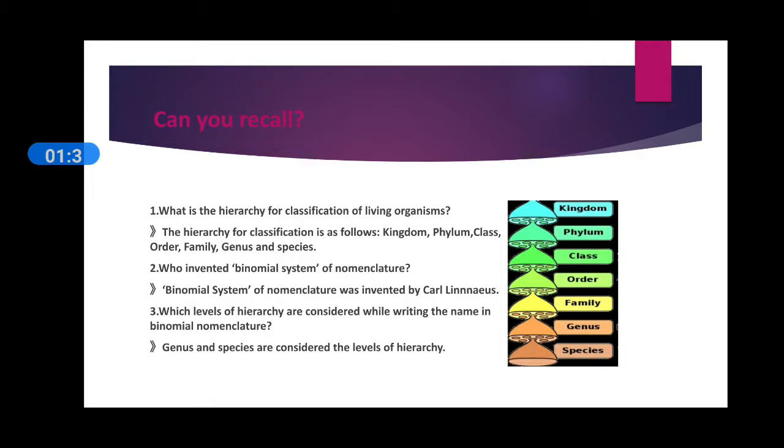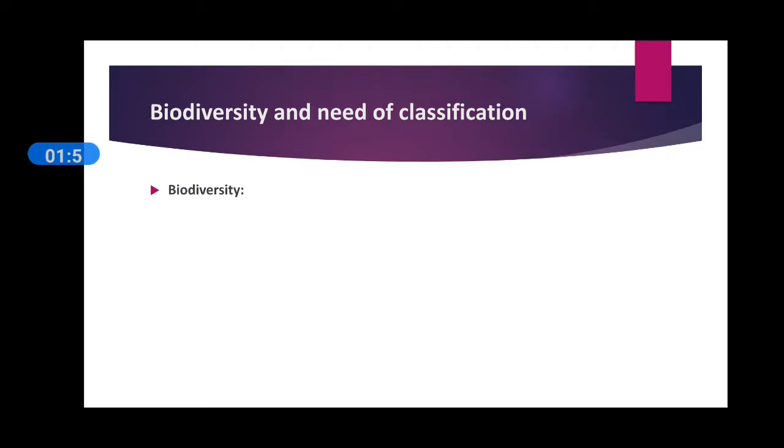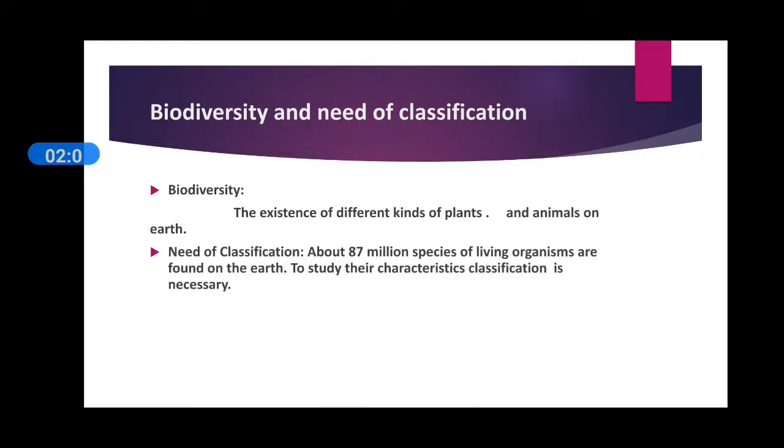Now the next part of our chapter, that is biodiversity and need of classification. From biodiversity we start our chapter. In our previous classes we already completed different studies regarding biodiversity, including the definition and different rare species. Now we recall the definition of biodiversity: the existence of different kinds of plants and animals on earth is known as biodiversity.